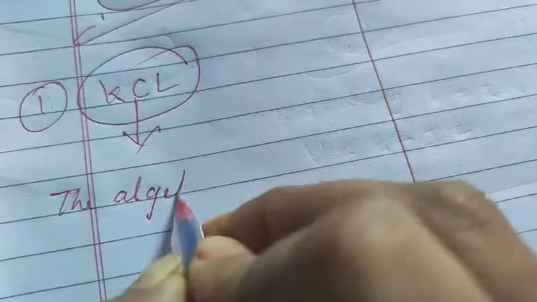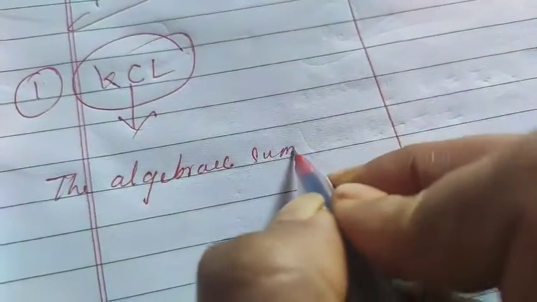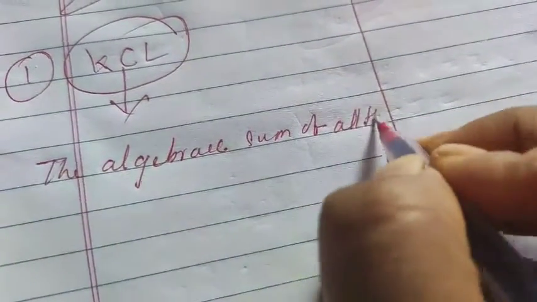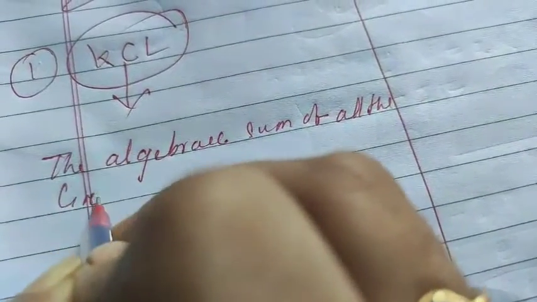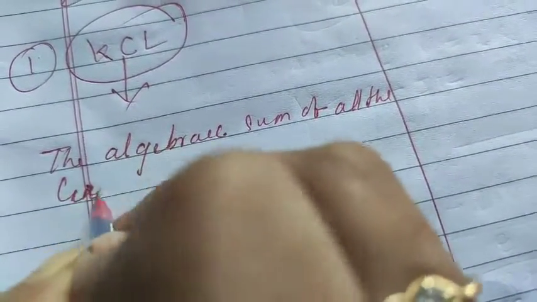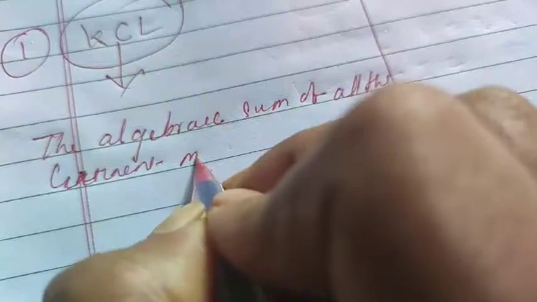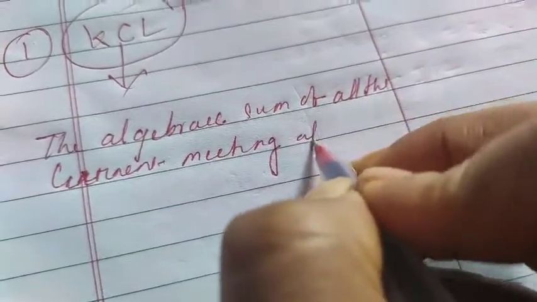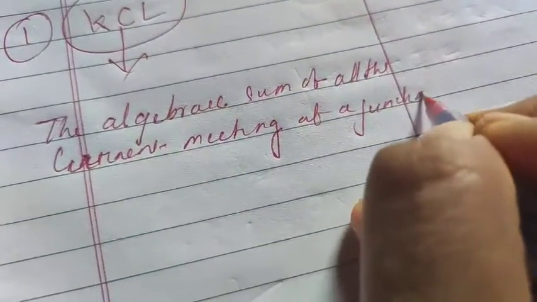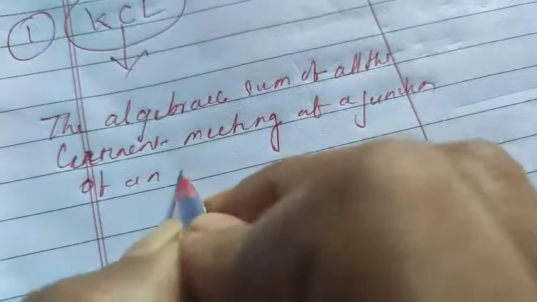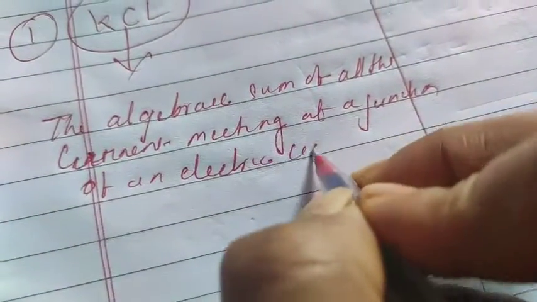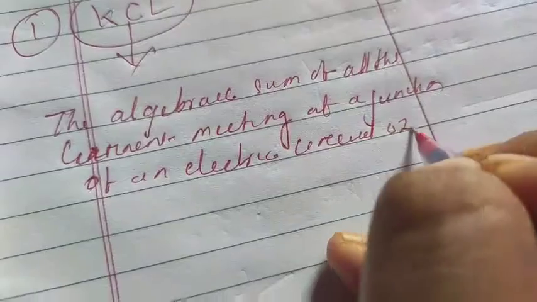So what is Kirchhoff current law? If I go to the statement, the algebraic sum of all the currents meeting at a junction of an electric circuit is zero.